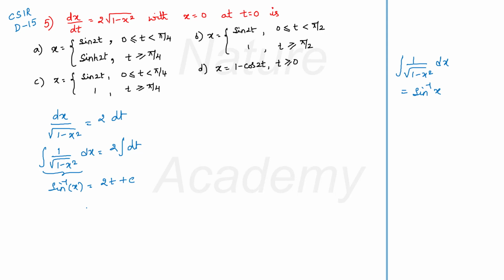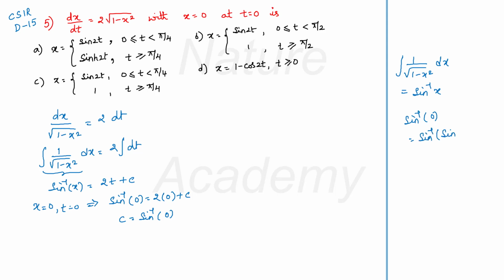Now use the initial conditions. Initial conditions are given: x is 0, t is 0. So I can write 0 in place of x. Sin inverse 0 is equal to 2 into 0 plus c. Now c will become sin inverse 0. What can you do for this sin inverse 0? You can write 0 as sin 0 because sin 0 is 0.